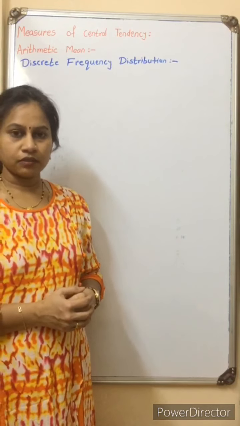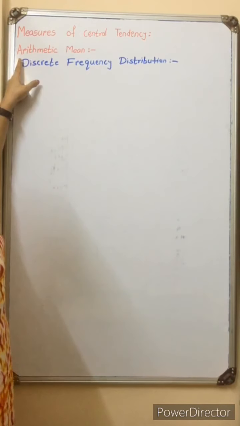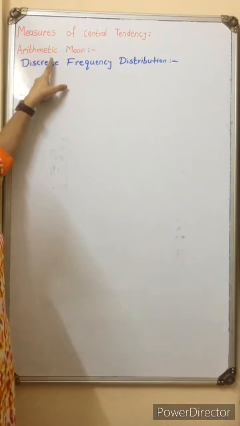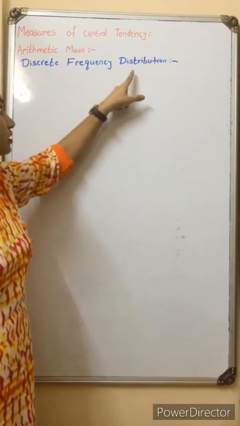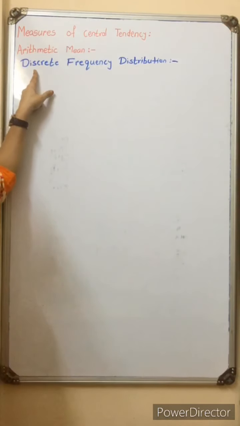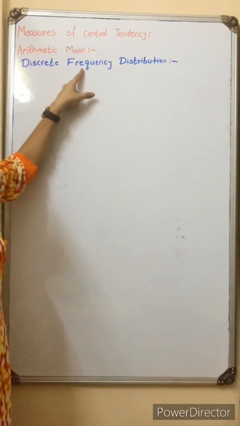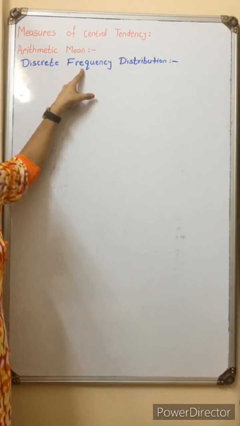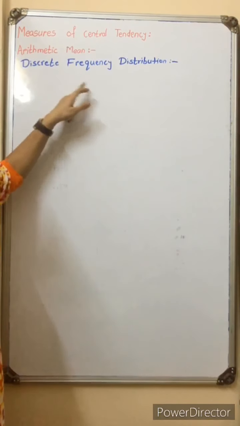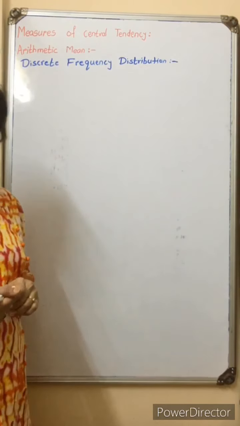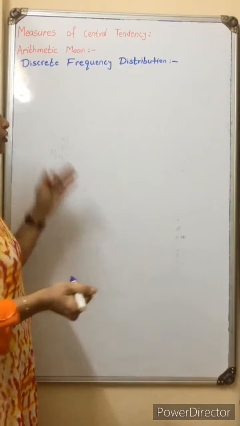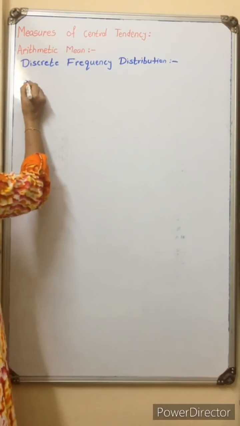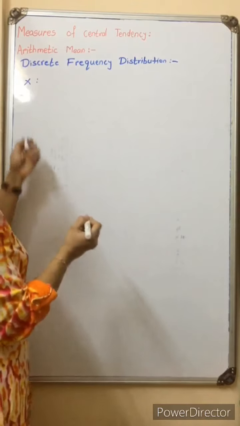Now today we are going to see first the arithmetic mean for discrete frequency distribution. First we need the data to be discrete, and then frequency is given to us. With a slight change we have the formula for discrete frequency distribution. First we'll see how the data is here.